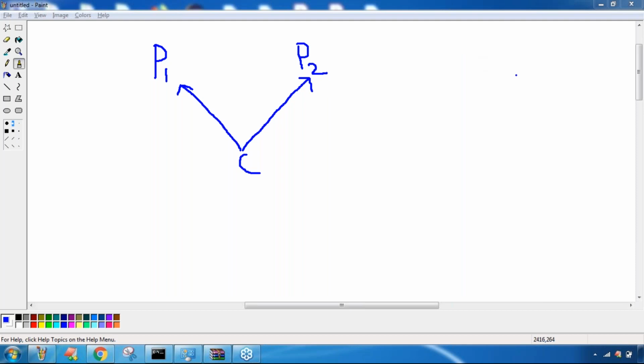A class can't extend more than one class. What is the reason for that? If parent P1 contains an M1 method, and even P2 also contains an M1 method, and I call M1, which M1 method will come into the picture? It's always a problem. So there is an ambiguity problem.